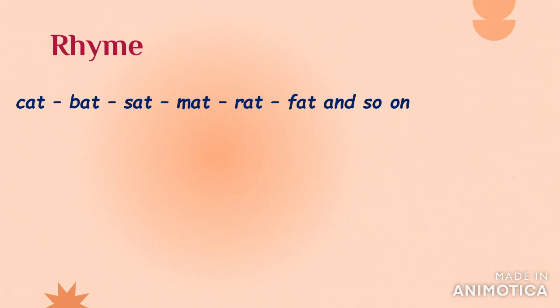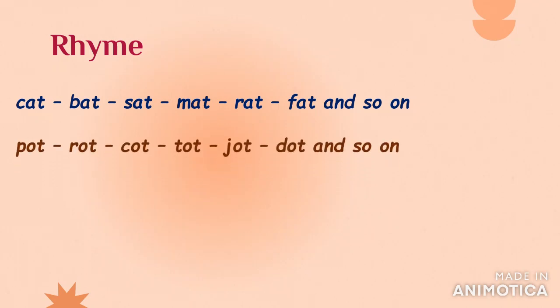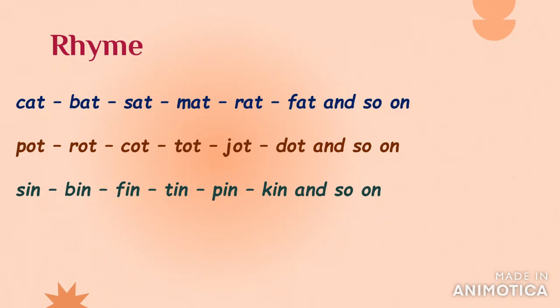In your earlier classes, you might have studied that there are certain words that rhyme with each other. In your lower classes, you might have studied cat rhymes with bat, sat, mat, rat, fat, and so on. Or pot rhymes with rot, caught, taught, jot, dot, and so on. Or sin rhymes with bin, fin, tin, pin, kin, and so on.